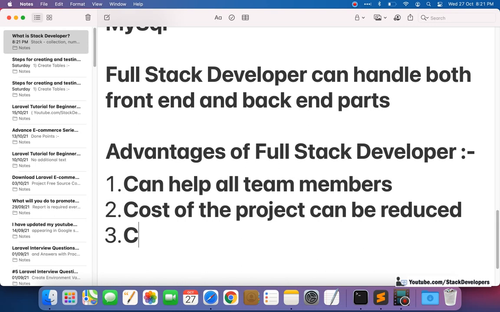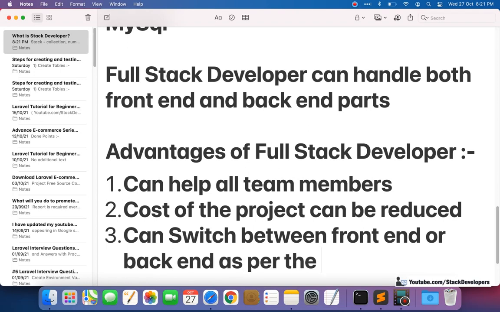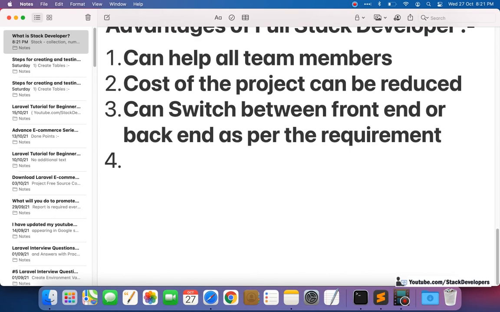We can write: can switch between front end or back end as per the company requirement. This is another advantage.